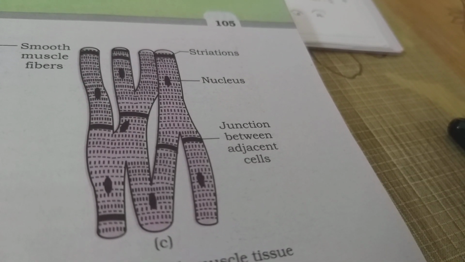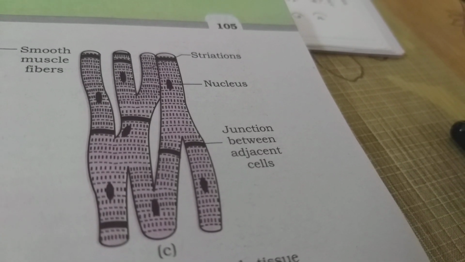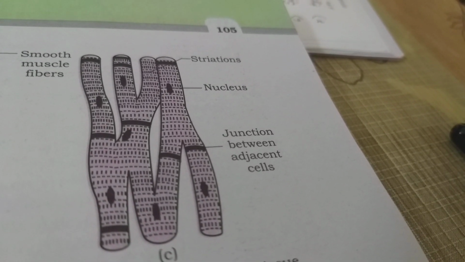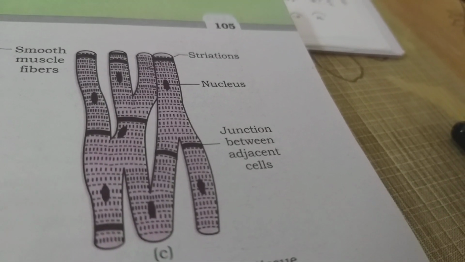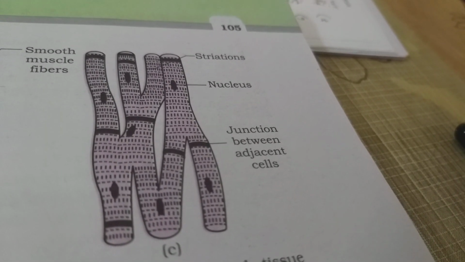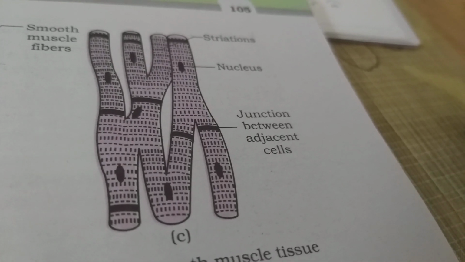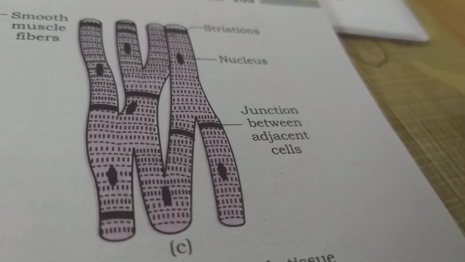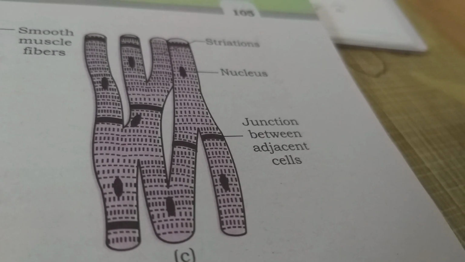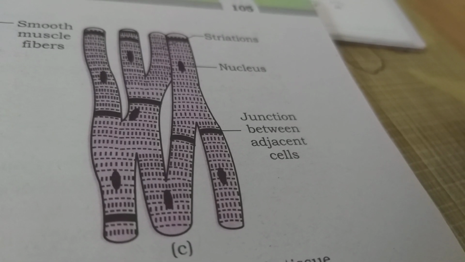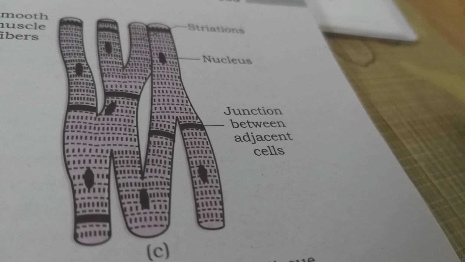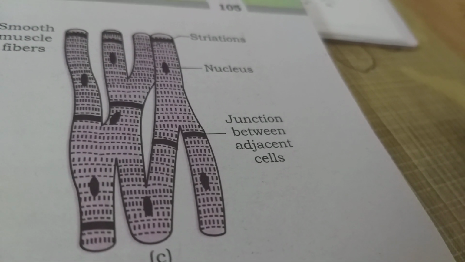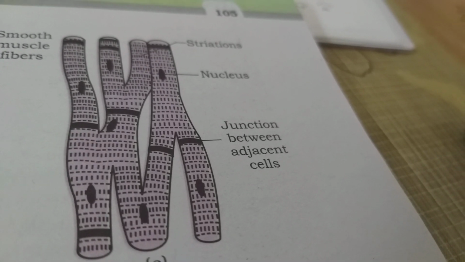The cardiac muscles have junctions between the adjacent muscle fibers. The junctions fuse the plasma membranes at certain points, forming intercalated discs, because of which the muscle fibers of cardiac muscle are not individual and separate. They are interconnected. They form a syncytium.